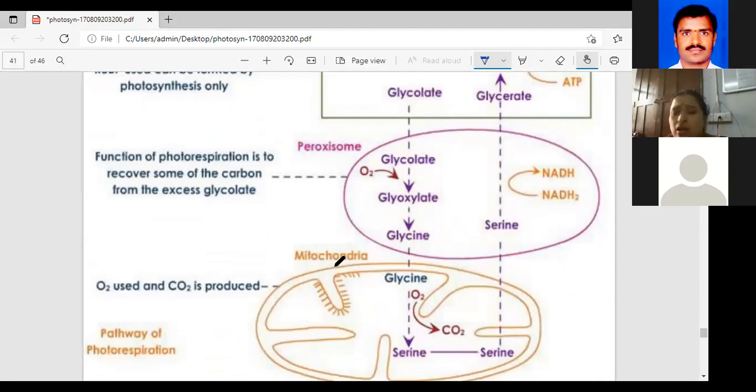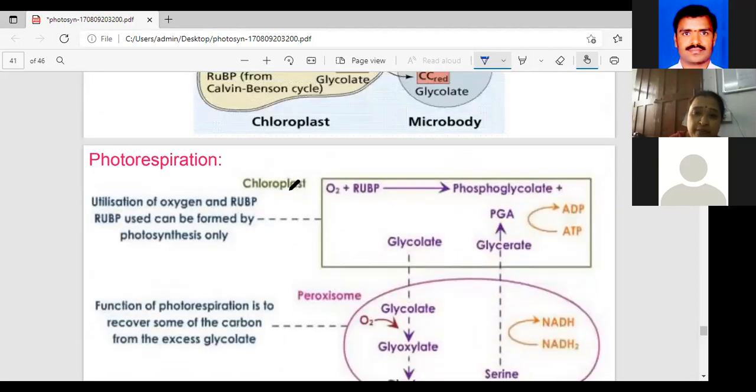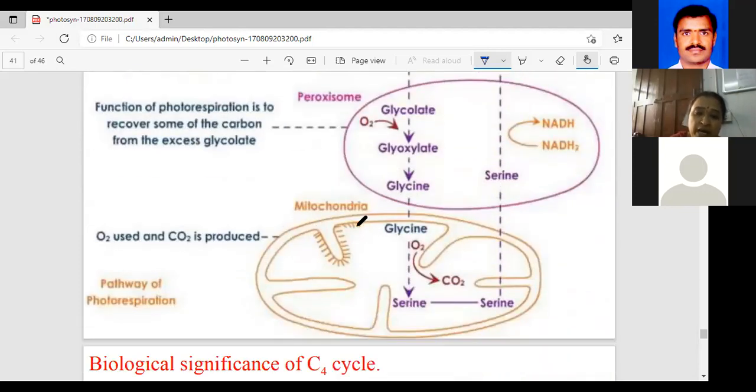As you know, in the total photosynthesis only the chloroplast is involved. In the chloroplast, some regions are appressed, some non-appressed, the lumen side of thylakoid and the thylakoid. You know these things. But here in the C2 cycle, the coordination and cooperation of three different cell organelles: C for chloroplast, P for peroxisome, and M for mitochondria.